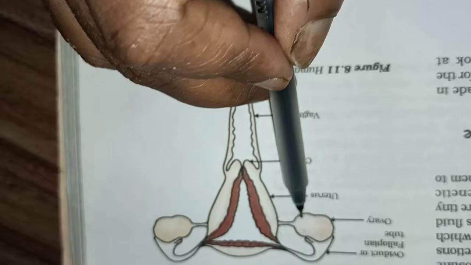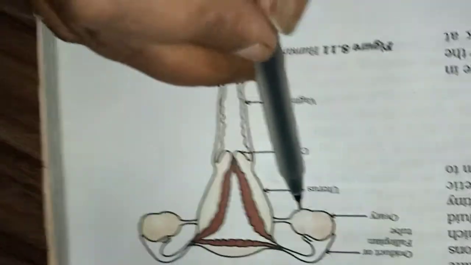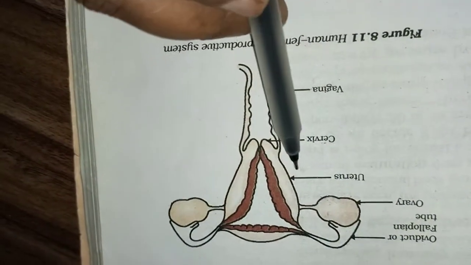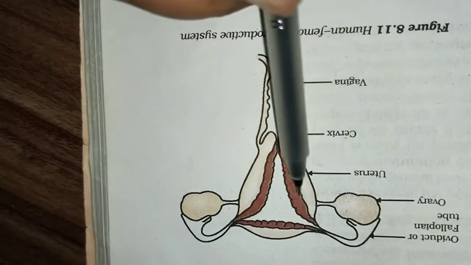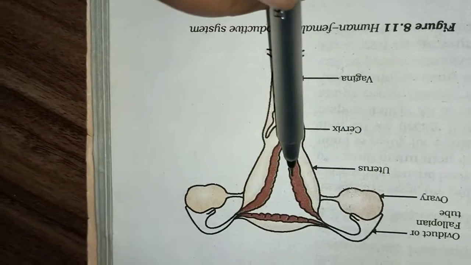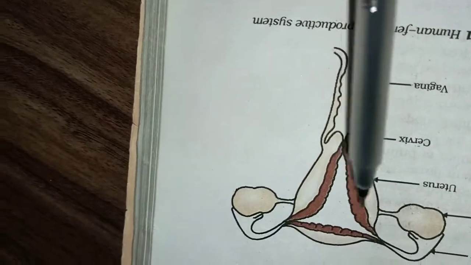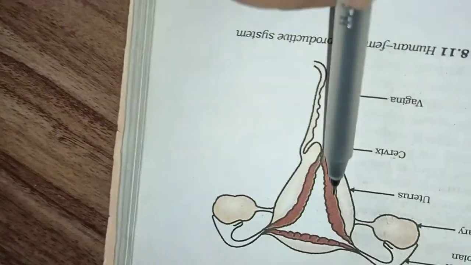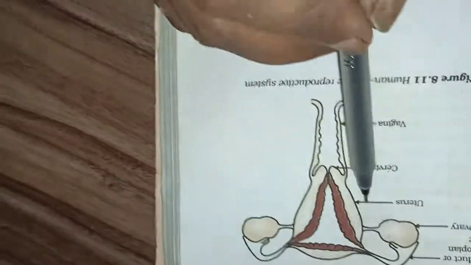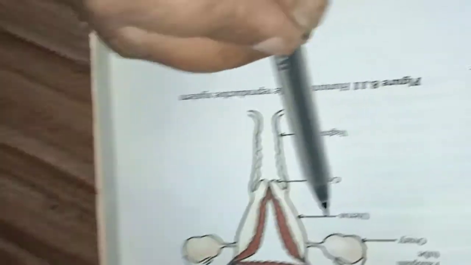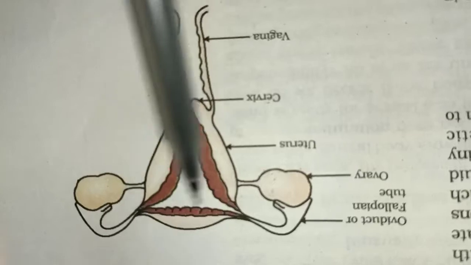So this is the ovary, a paired oval shaped organ located in the abdominal cavity near the kidney, and it produces thousands of ova or egg cells. Whenever the ovary matures, one egg at a time in every alternate month is released, and it secretes the female sex hormones like estrogen and progesterone.